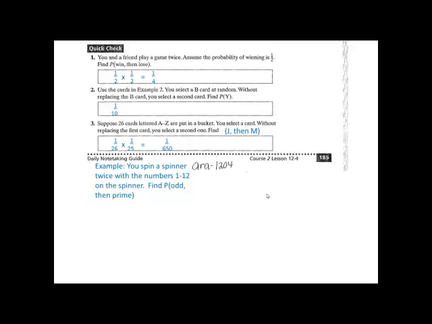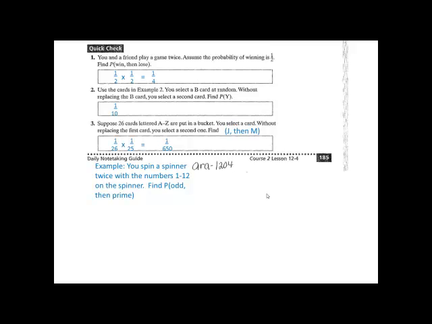You spin a spinner twice with the numbers 1 through 12 on the spinner. Find the probability of getting an odd, then a prime number. You have to think first, is this dependent or independent? You're right if you said it's independent, because spinning a spinner is not going to have any effect on either spin. So first, write down the probability of getting an odd number.